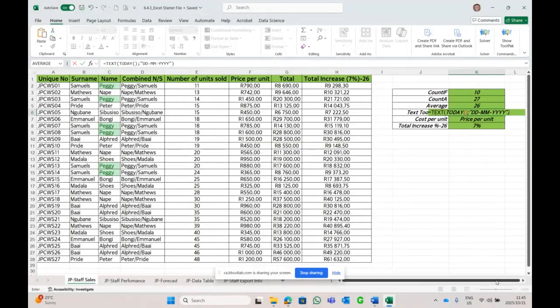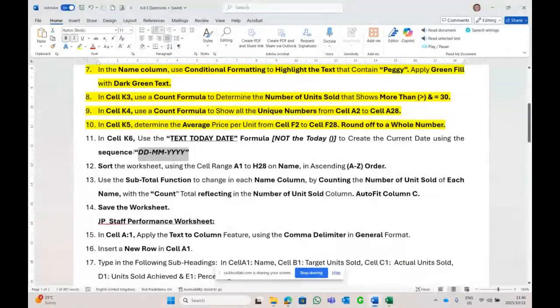And I'm going to click on enter. And I see the day's date is the 21st of October over there in the bottom right hand corner. Perfect. Let's click on the formula, and there is the formula over there. So not today and not adding values. This is a text today keyword using a sequence. Let's see if the sequence is right. Yes, day, month. Cool.